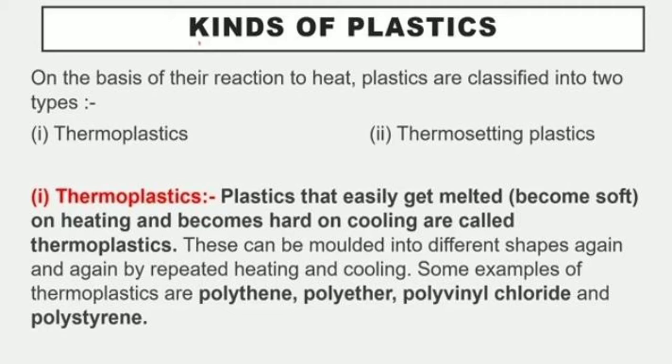Now, kinds of plastics. On the basis of the reaction to heat, plastics are classified into two main categories, that is thermoplastics and thermosetting plastics. We will see thermoplastics first. Plastics that can easily get melted, that is, can become soft easily on heating and become hard on cooling are called thermoplastics. These can be molded into different shapes again and again by repeated heating and cooling. Some examples of thermoplastics are polythene, polyether, polyvinyl chloride and polystyrene.